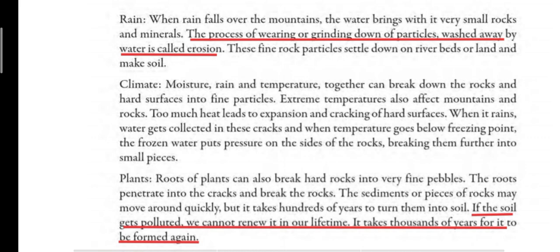Too much heat leads to the expansion and cracking of hard surfaces. When it rains, the water gets collected in these cracks, and when the temperature goes below freezing point, the frozen water puts pressure on the sides of the rocks, breaking them further into smaller pieces.